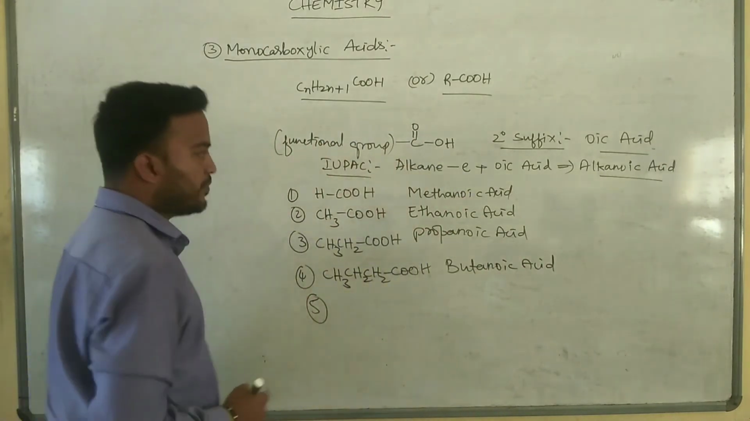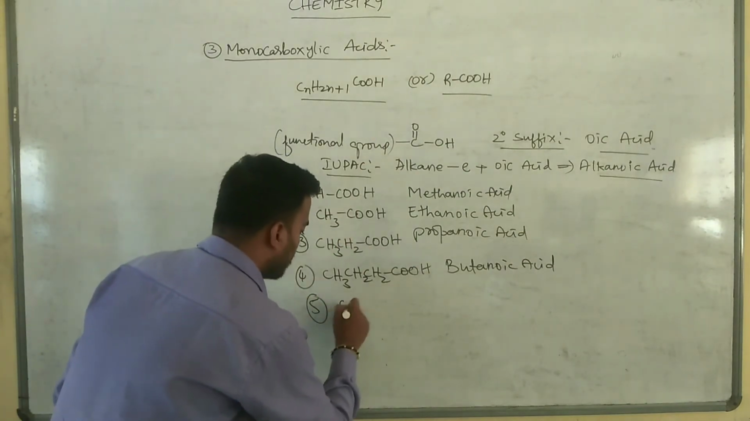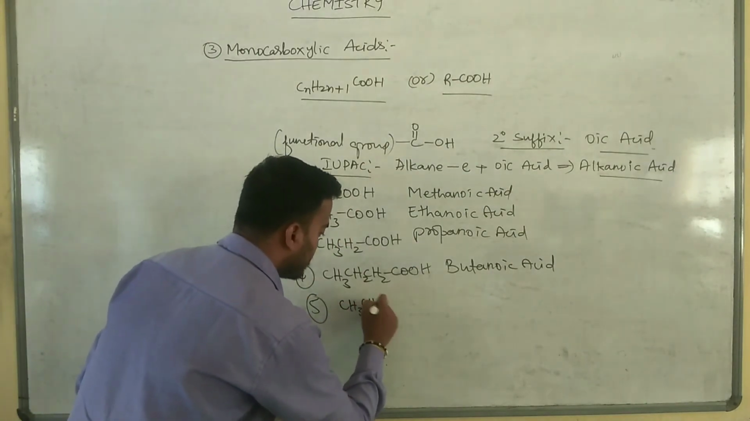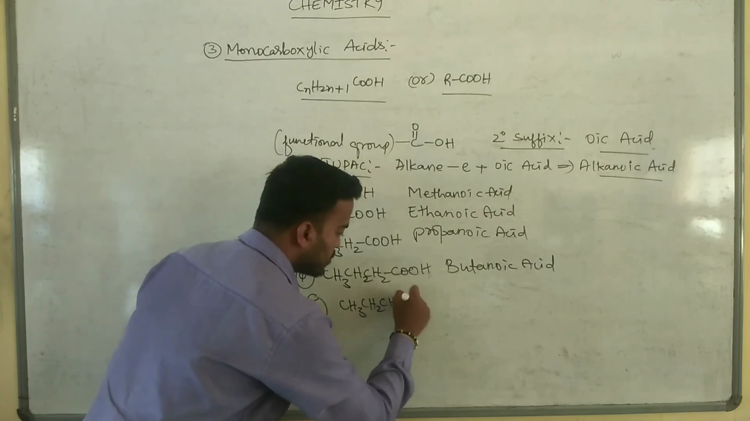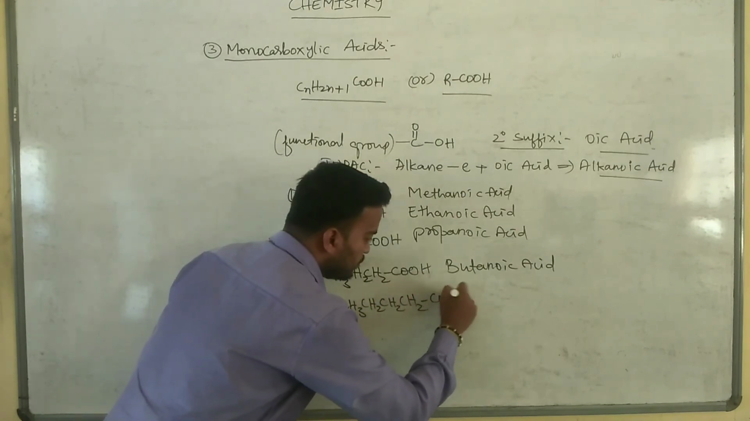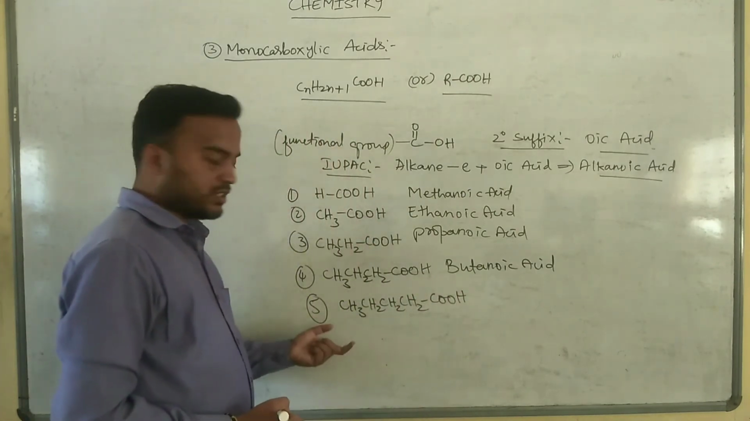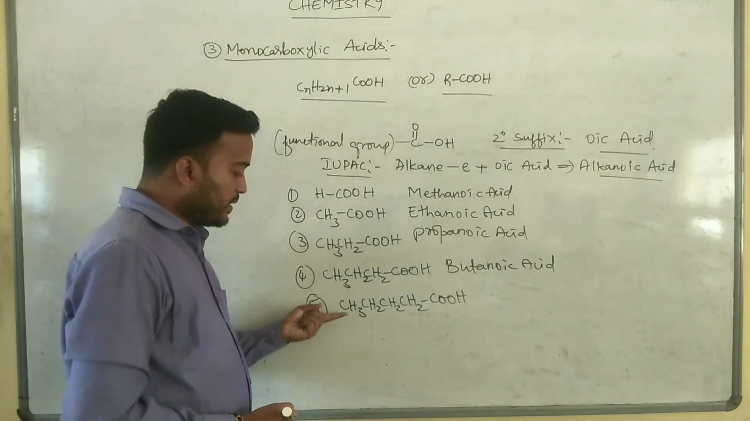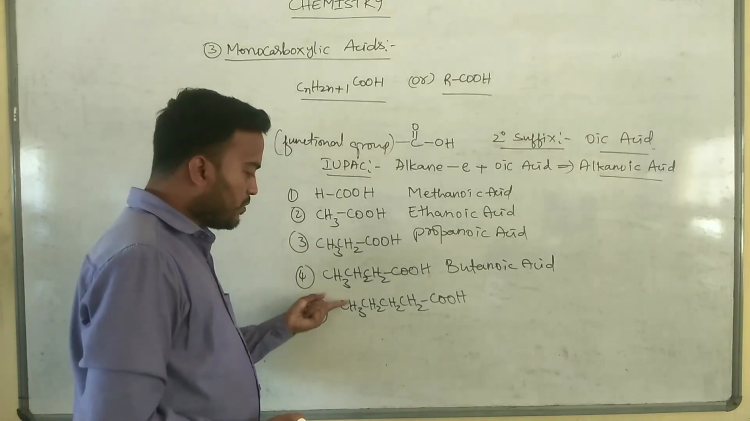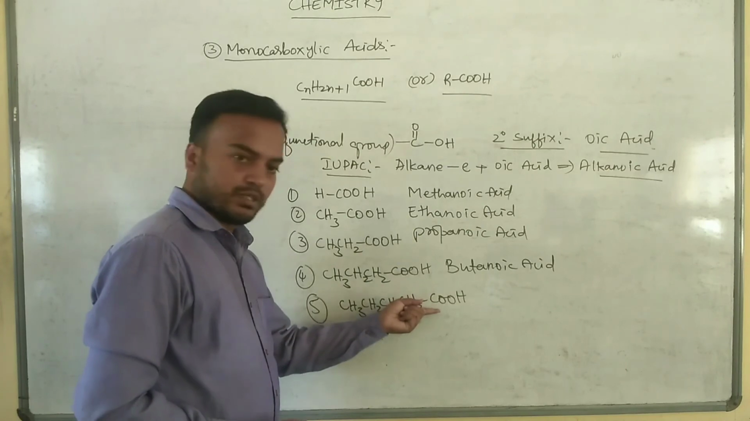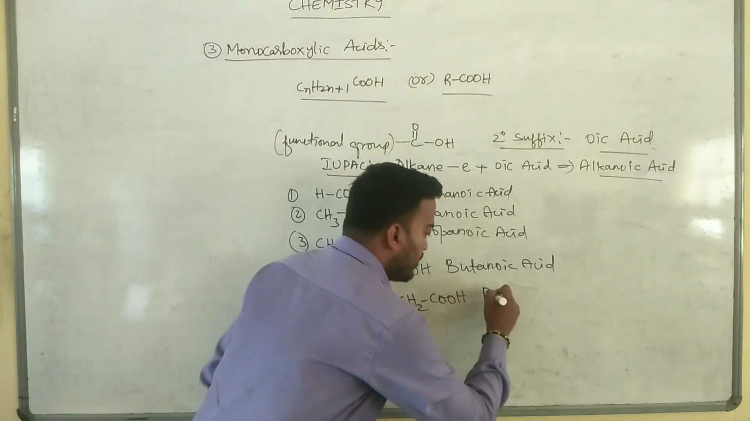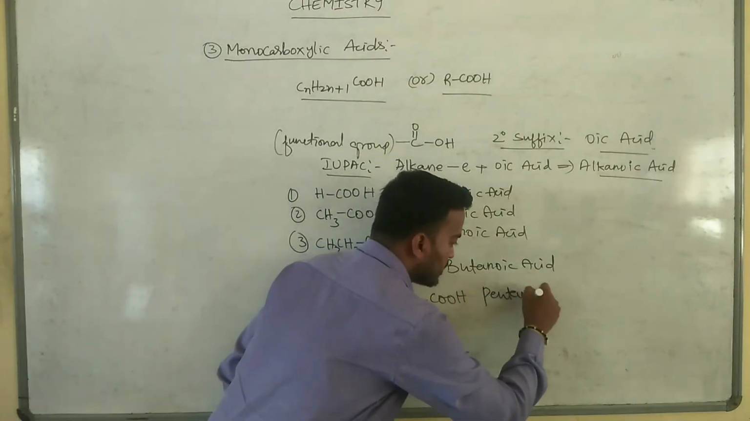Next one, I will put the butyl group. CH3CH2CH2CH2COOH. So what is the IUPAC name for this compound? Number of carbon atoms are 1, 2, 3, 4, 5. So it is known as pentanoic acid.